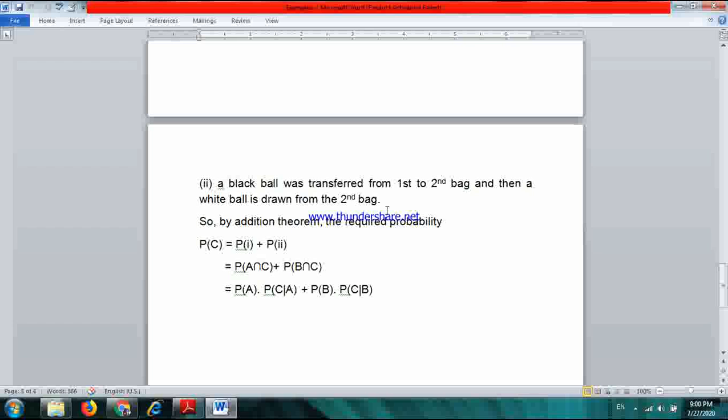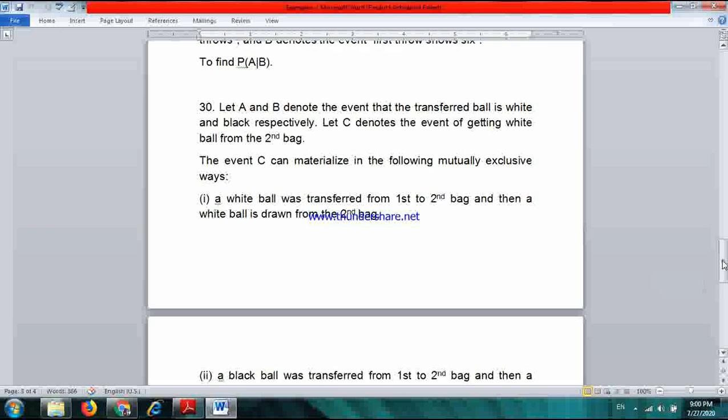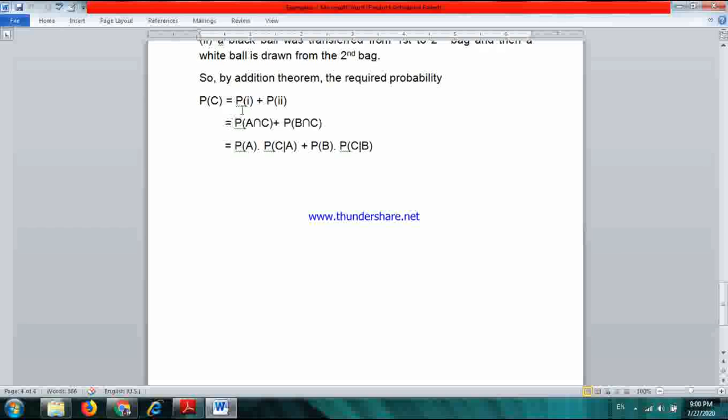So here we apply the addition theorem. So first of all, what happened? We declare an event C that denotes the event of getting a white ball from the second bag, and another event A and B. A denotes the event that the transferred ball was white, and B denotes the event that the transferred ball was black. So P(C) equals P(1) plus P(2).